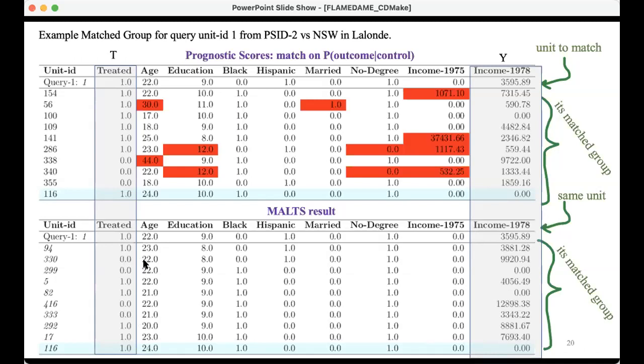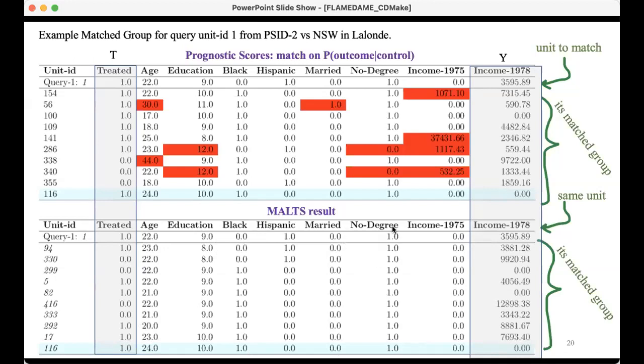So right around that 22 years old. We have some treatment and some control units in this match group, which is good because it means we can estimate treatment effects. This person had a 9th grade education, and so everybody in the match group had between 8th and 10th grade education. The algorithm figured out that race wasn't important, so it just put people of all different races in the same match group.